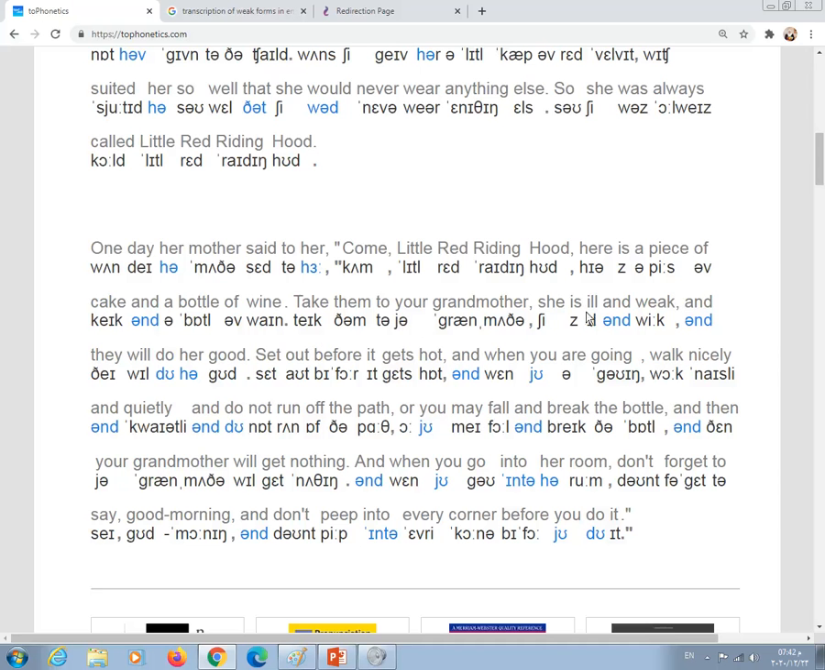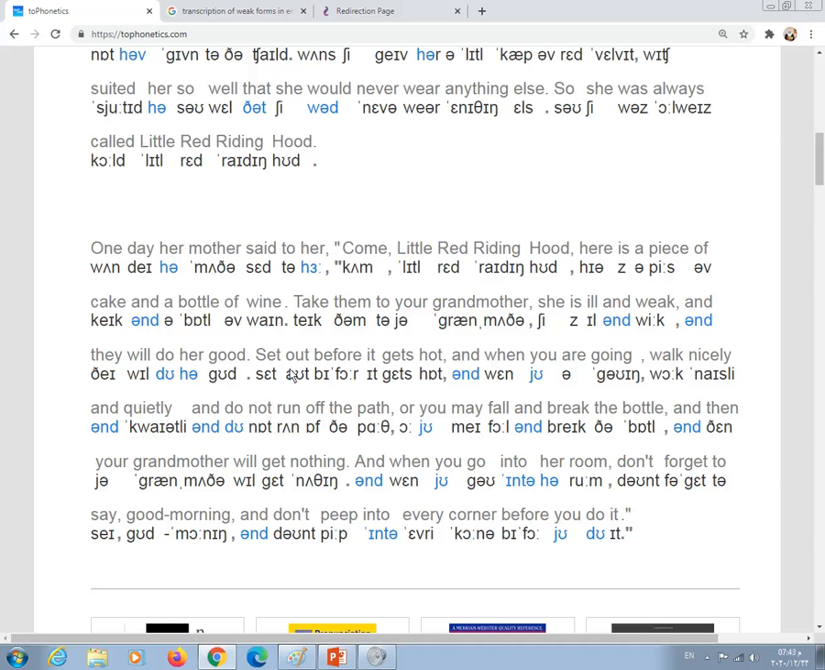She's ill and weak. Or she's ill and weak, but I think that N is better. She's ill and weak. And she will do her good. Okay. She will do her good. Okay.